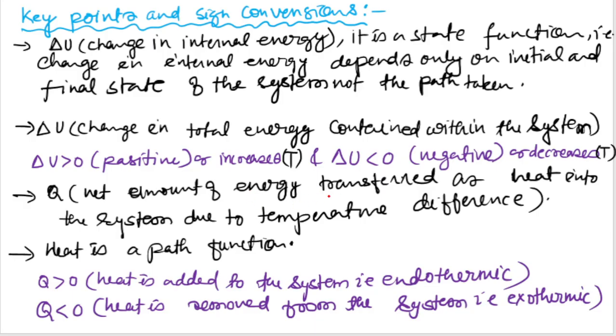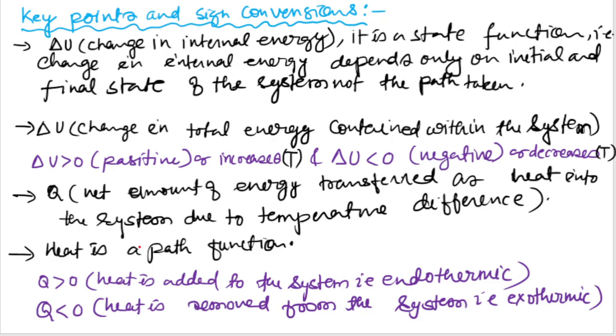Earlier, internal energy was a state function, not a path function, but heat is a path function.